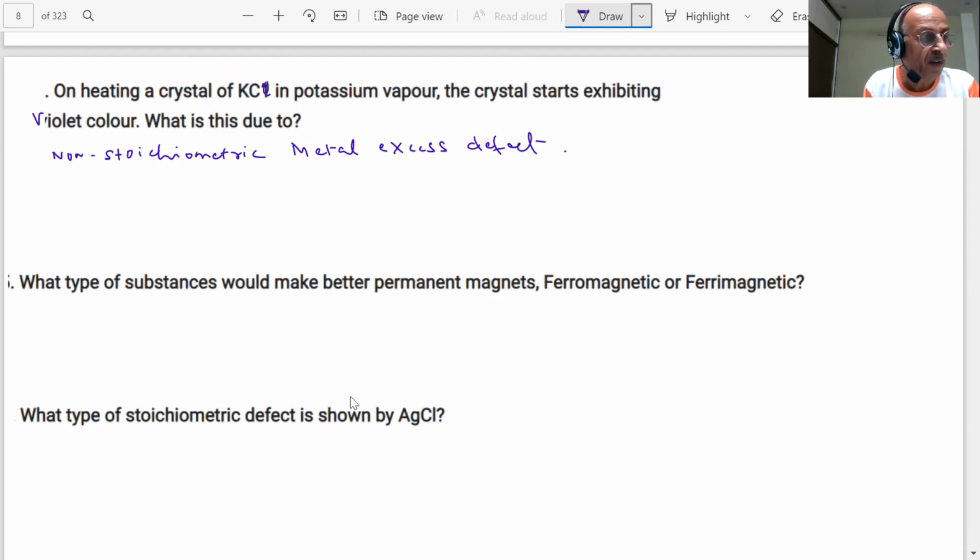What happens, student? Why does it exhibit violet color? Because when it is heated in the potassium vapors, it will lose electrons, and these electrons will then be accumulated in the F centers, and hence it will give color. F center, unpaired electrons.